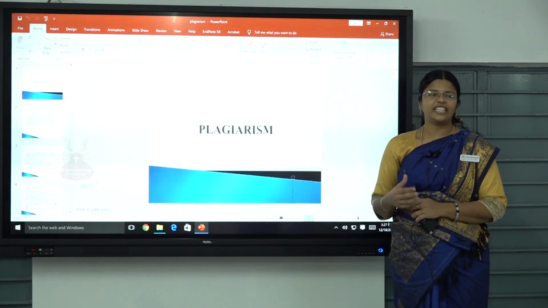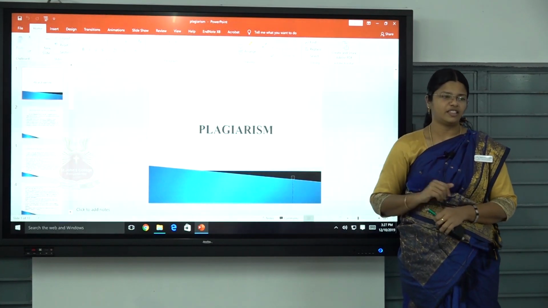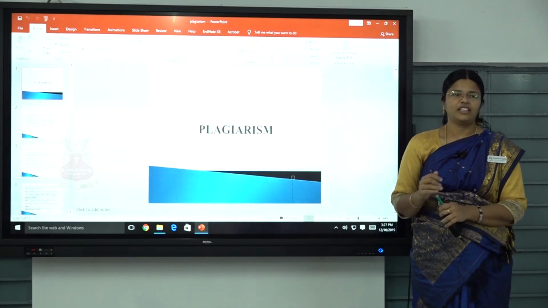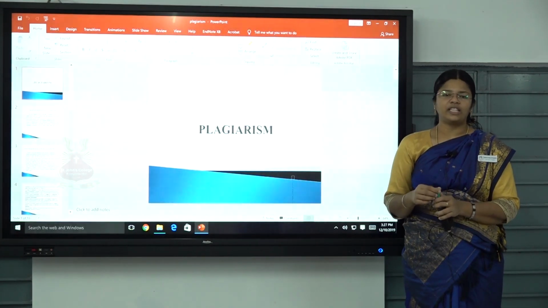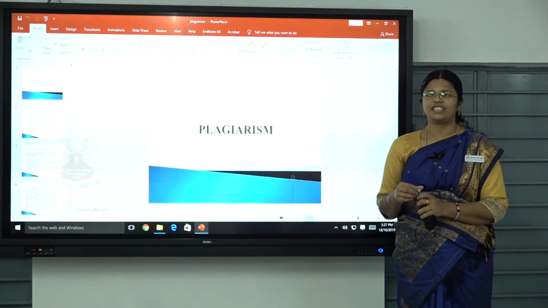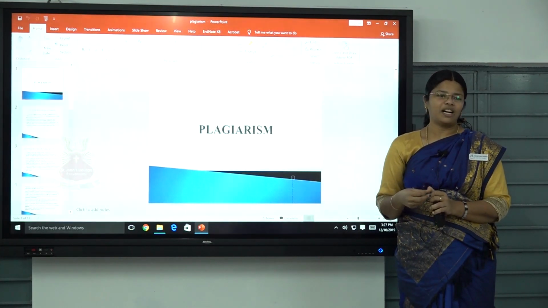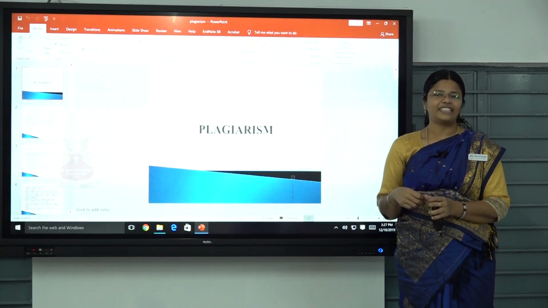Yes. Any guesses or any such clues? What is meant by this word? Copying. For example, in school days, we automatically get into the nature of copying in order to pass the exams.